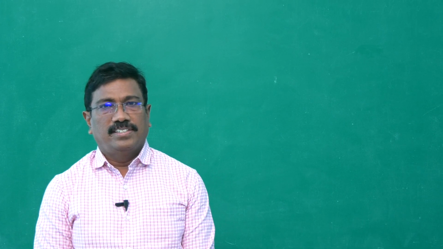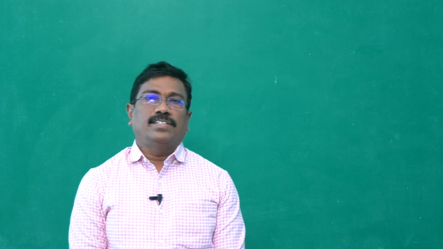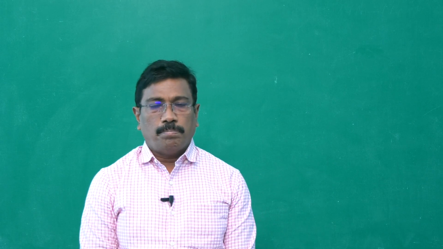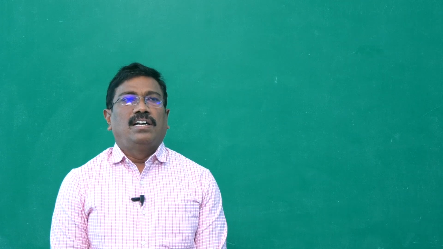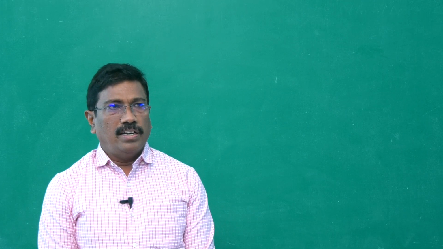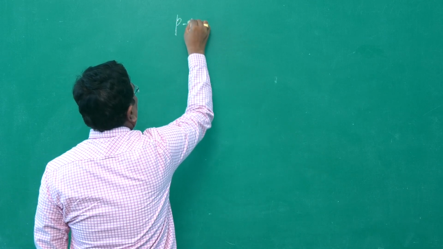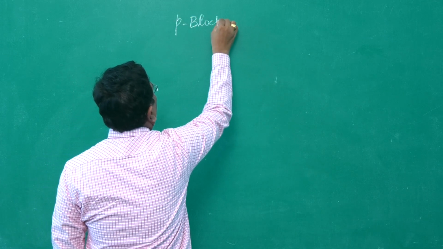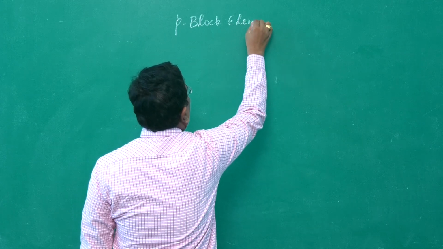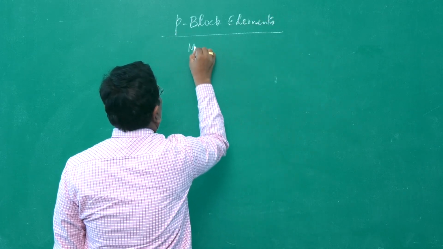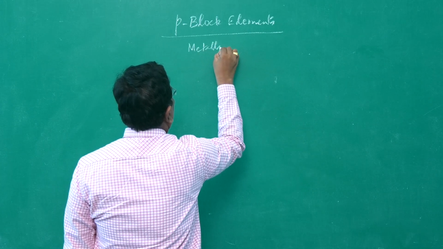Dear students, in today's session, we are going to discuss metallic properties, ionization enthalpy and electronegativity of p block elements. So, exclusively p block elements. In p block elements, what about the metallic property?